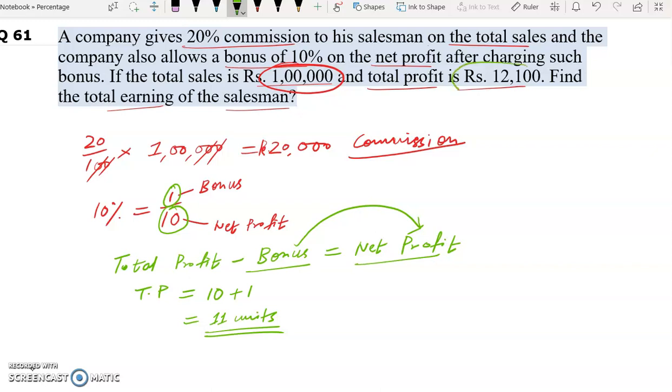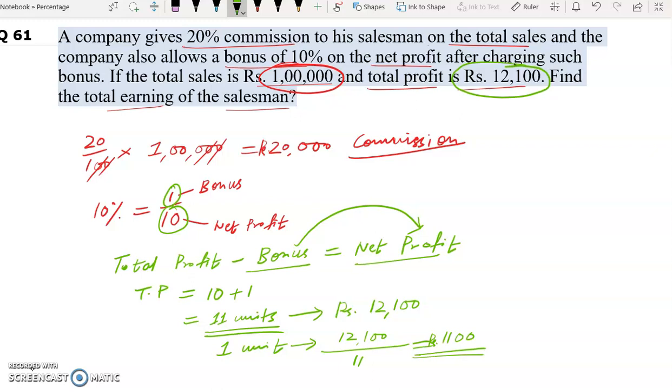And in question, our total profit is how much? 12,100. So this represents rupees 12,100. So 1 unit will represent how much? 12,100 divided by 11. 11 into 11 is 121. So 1 unit represents rupees 1100. And our bonus is how much? Bonus is 1 unit. So our bonus will be rupees 1100.